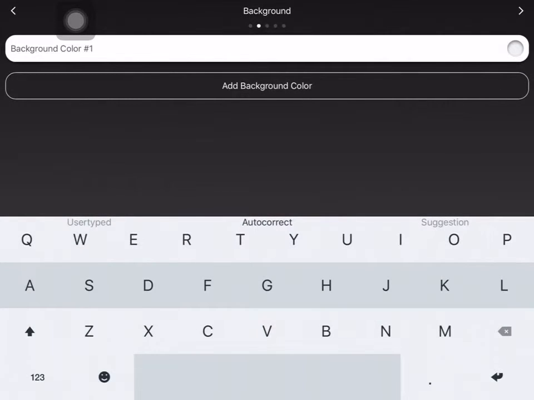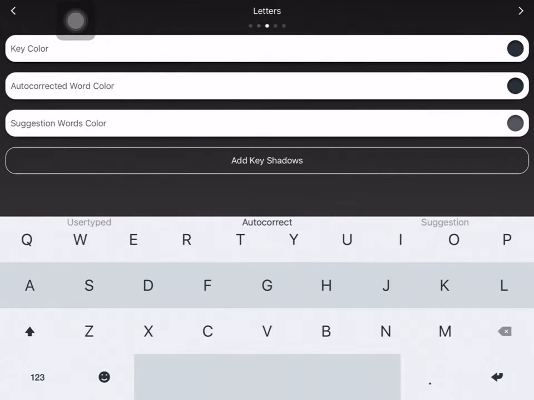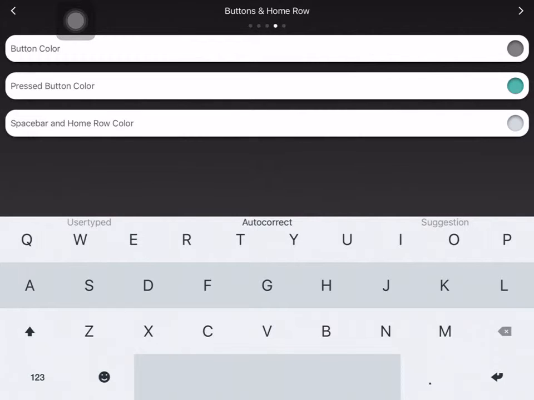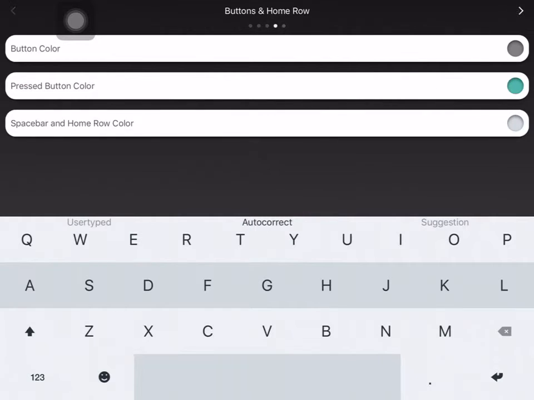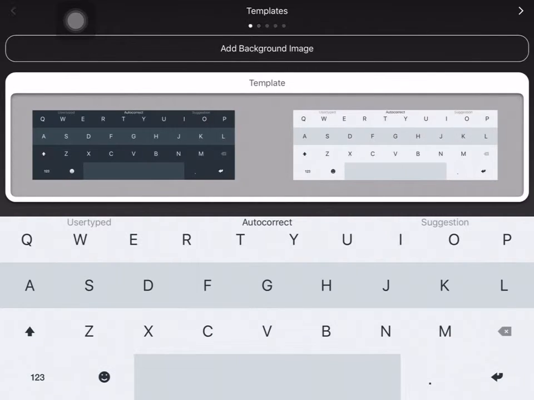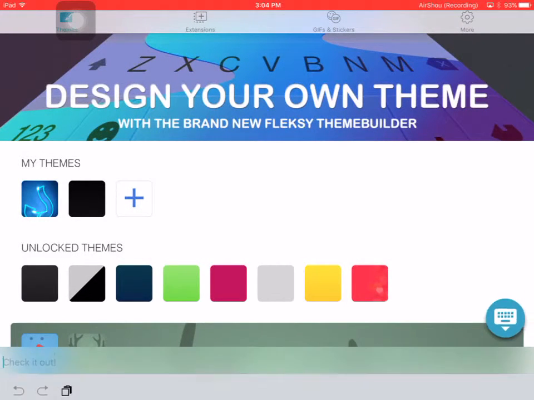And then once you're done with that, you're going to hit this arrow, and then you're just going to do these. I'm not going to show you what they do because I'd like you to find that out for yourself. And then once you get to all of them, you hit save, which I'm not going to push because I already have one that I like. And then you'll have your own custom keyboard, like mine is this one.